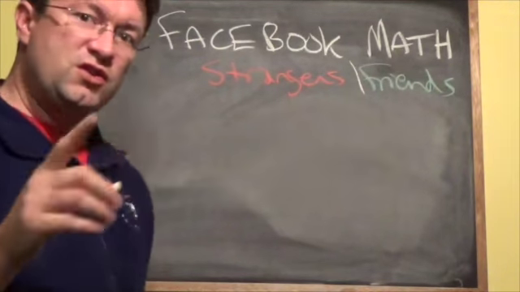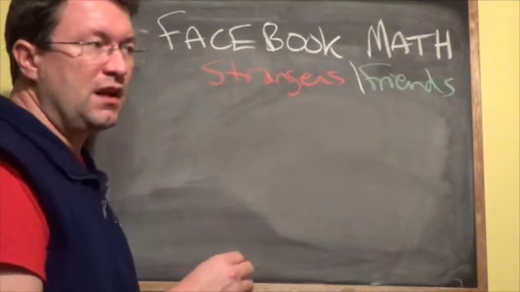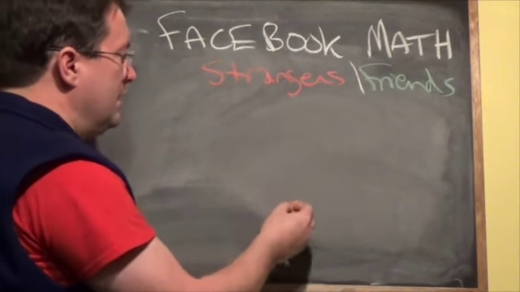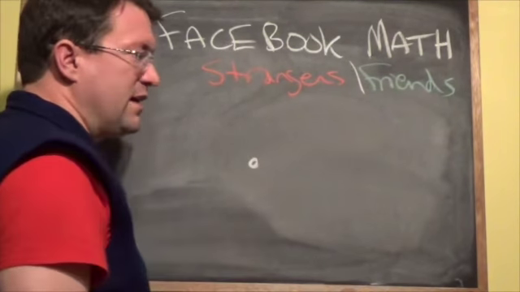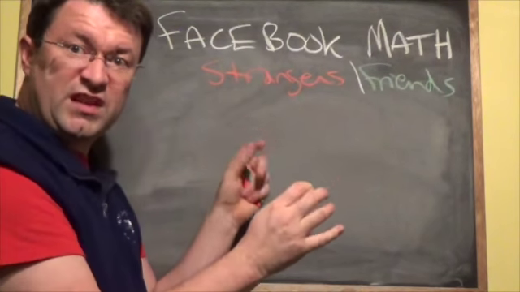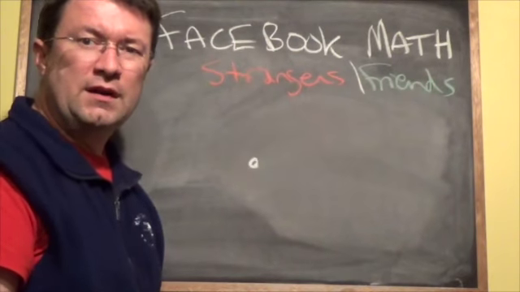Now, to take a look at the way this one works out, let's just say, for example, we're going to talk about strangers here. So if this is us right here, and you're part of a group of 10, there will be 9 other people in that group.